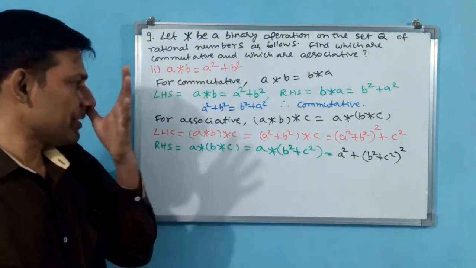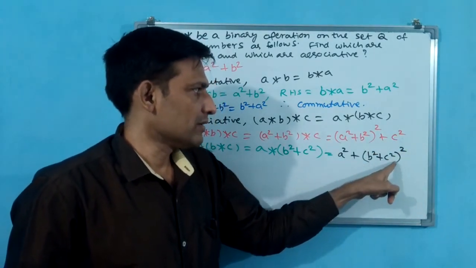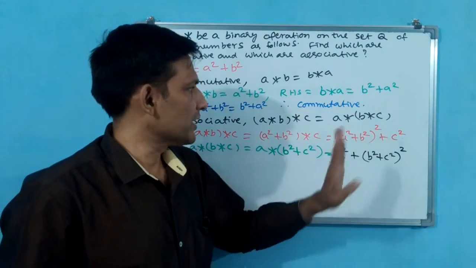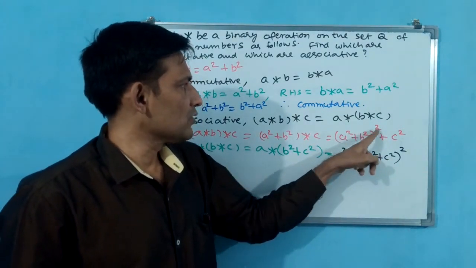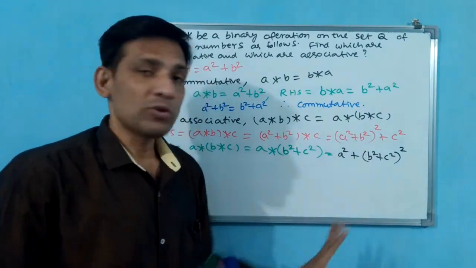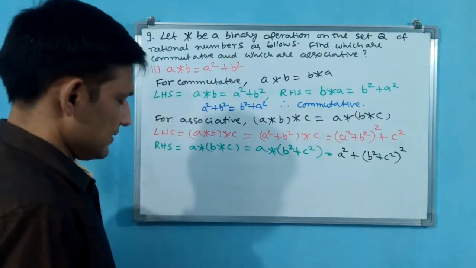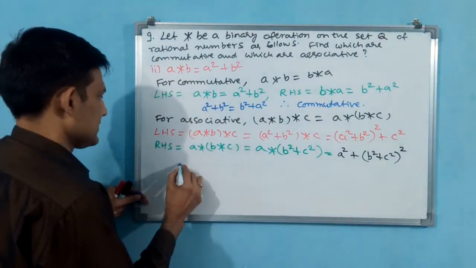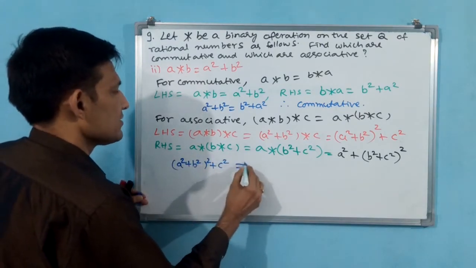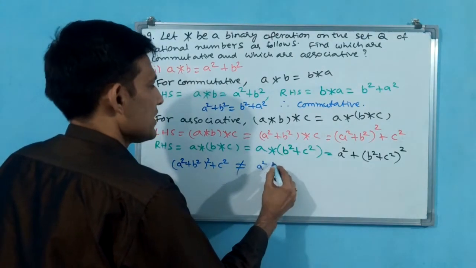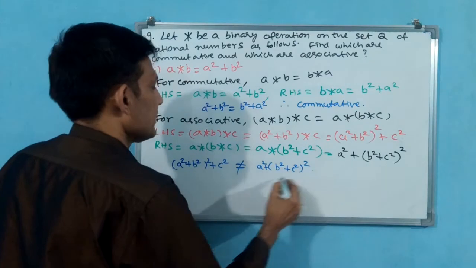Now you see, if we compare, here C only one square is there, but here C one square and square, C power 4 will come. Another one: here C only square is there, but here A square 4 will come. That is why both are not equal, not associative. Write like this: (A square plus B square) whole square plus C square is not equal to A square plus (B square plus C square) whole square.